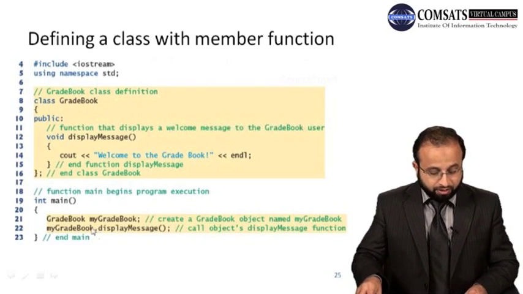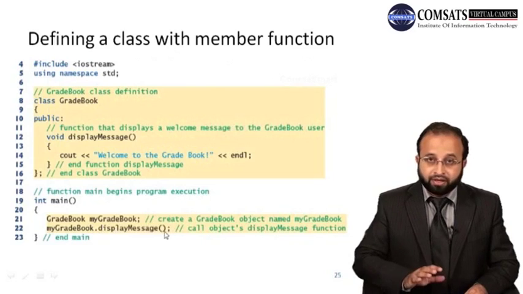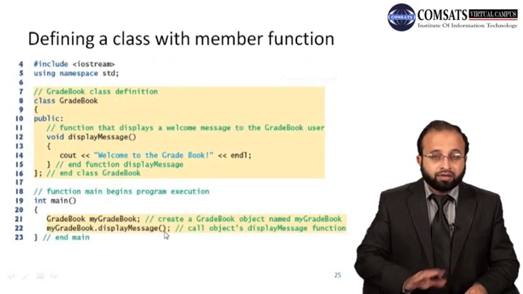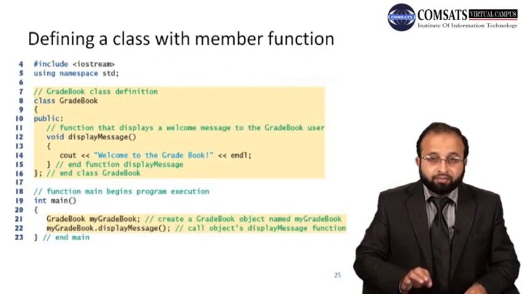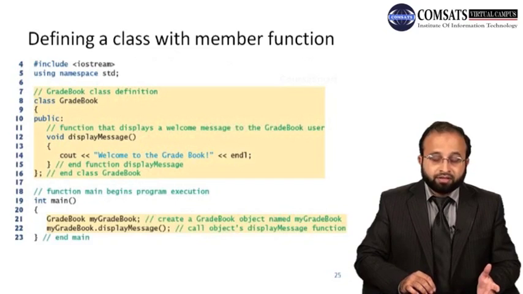If I erase this half line, myGradeBook dot, you can see the mouse on the slide. If I want to omit this half line and just call the displayMessage function, it will give me an error. Why? Because it's not possible to call a function if there is no object, right?